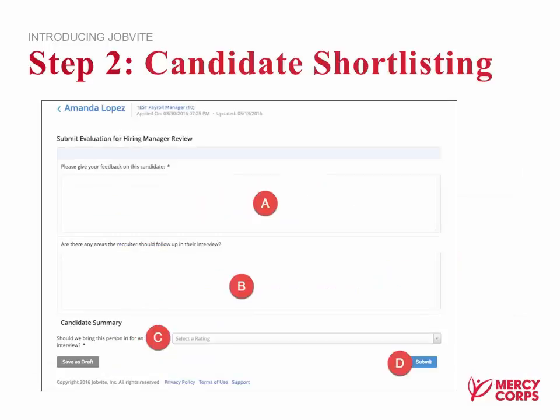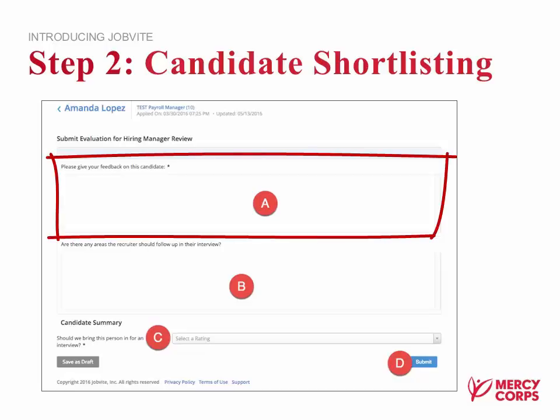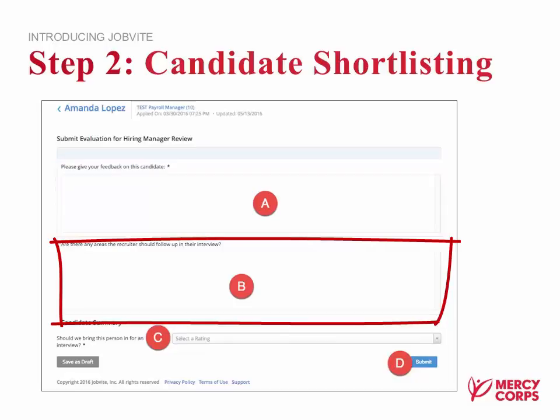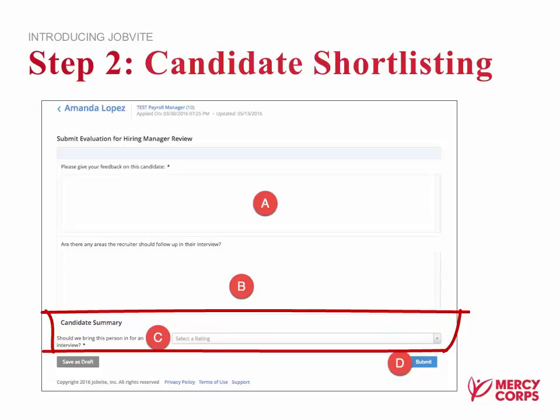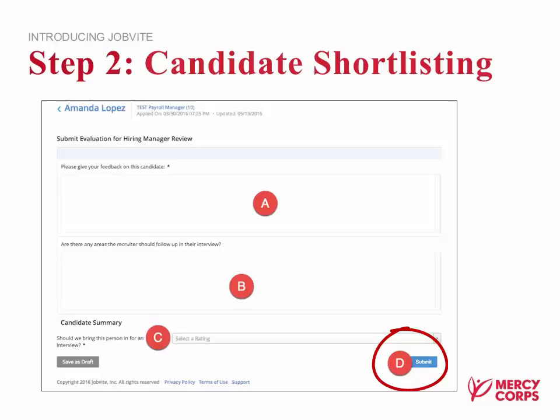This is the evaluation form that you'll be prompted to fill out when you click on that link in the email. There's a few areas that we've highlighted, as well as one additional area that I'll highlight without a letter. Section A is where you provide your feedback on the candidate. It's required on every candidate. Section B is where you can put any areas you'd like the recruiter to follow up on in their interview. C is a drop-down where you can select whether or not you want to move this candidate forward to an interview, and when you're done, hit D.